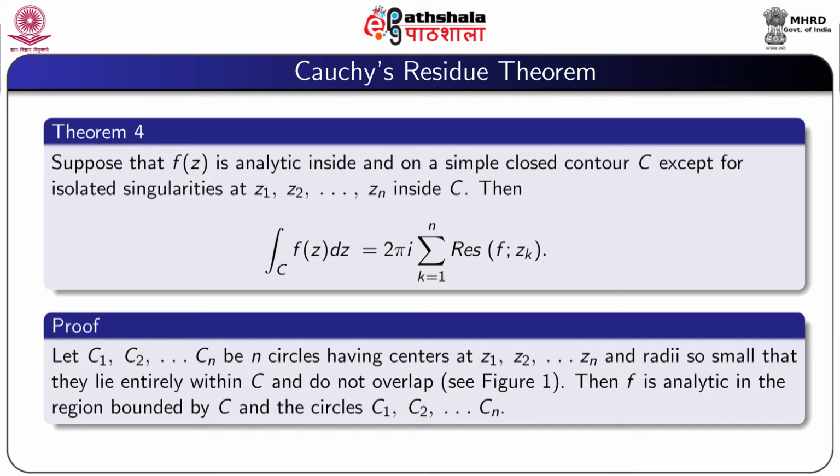So, proof: let C1, C2, ..., Cn be n circles having centers at z1, z2, ..., zn and radii so small that they lie entirely within C and do not overlap. Then f is analytic in the region bounded by C and the circles C1, C2, ..., Cn.